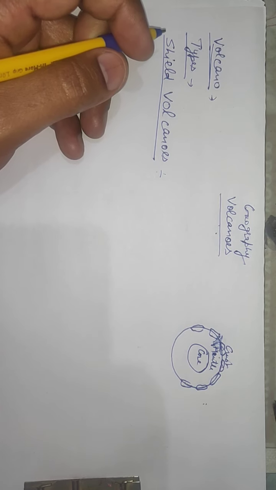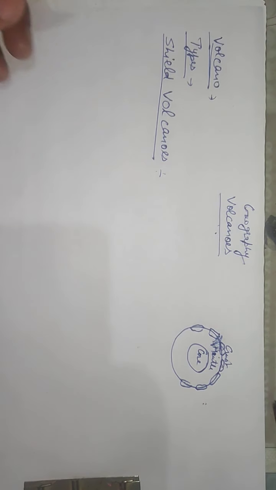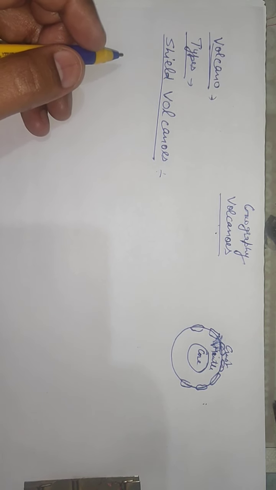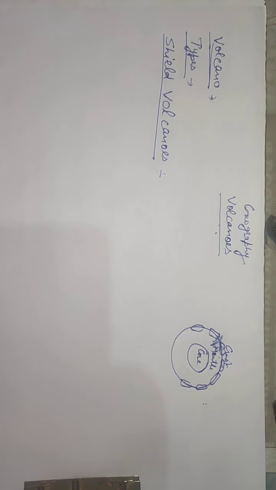For this reason these volcanoes are not stiff, and they become explosive only if water gets into the vent; otherwise they are characterized by low explosivity. I will show you the shield volcano.